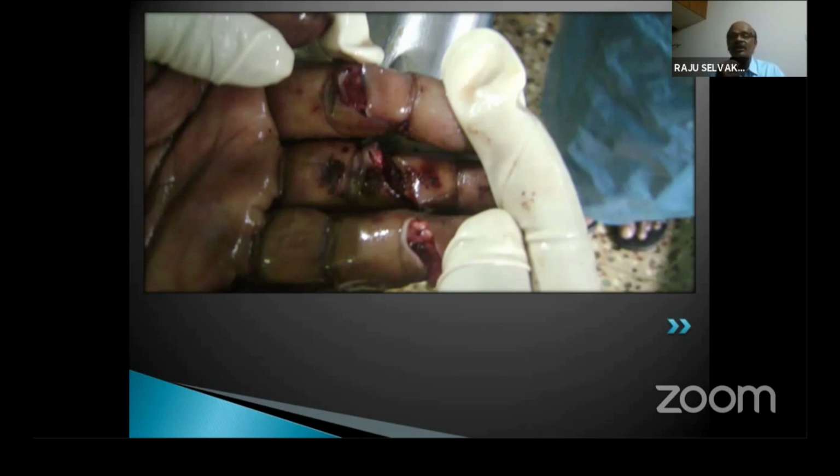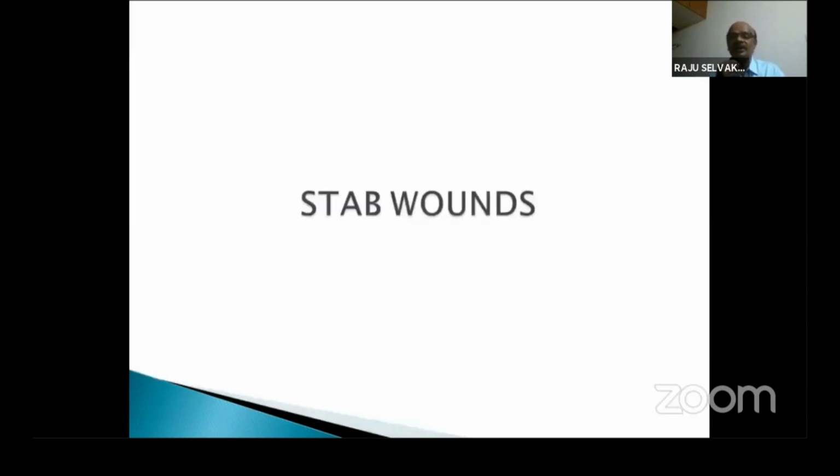All showed these defense injuries: incised wounds in the palm and fingers. It is a defense wound, so the manner is homicidal. In the court of law, when we depose in these murder cases, we write this injury especially in the beginning or at the end, and we highlight it as a defense injury. It definitely says it is homicidal in nature. It is self-explaining: if you see a defense injury, it is homicidal in nature.